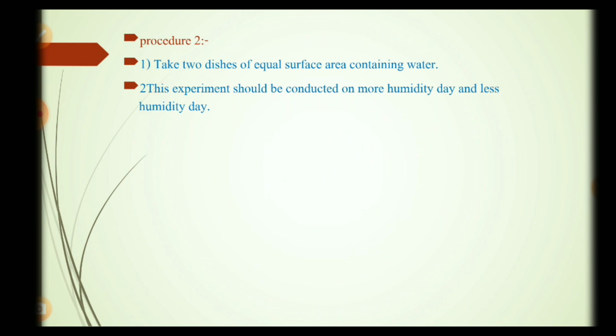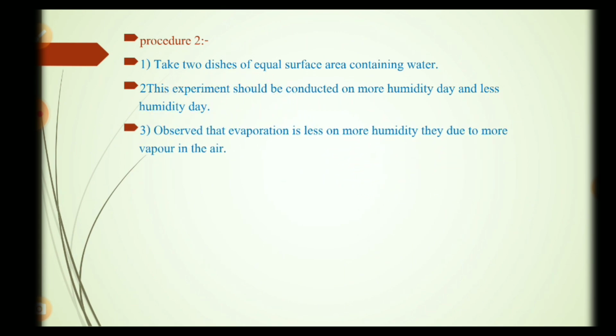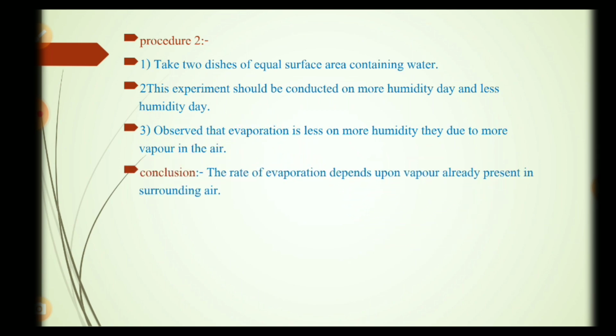This experiment should be conducted on a more humid day and a less humid day. Observation. Evaporation is less on the more humid day due to more vapor in the air. Conclusion. The rate of evaporation depends upon vapor already present in the surrounding air.